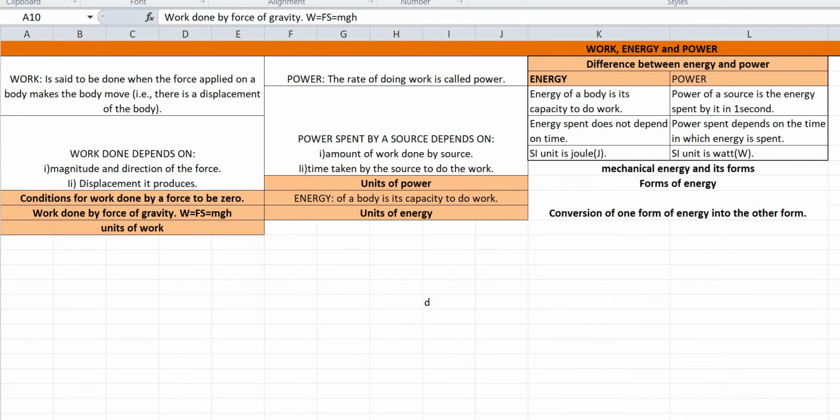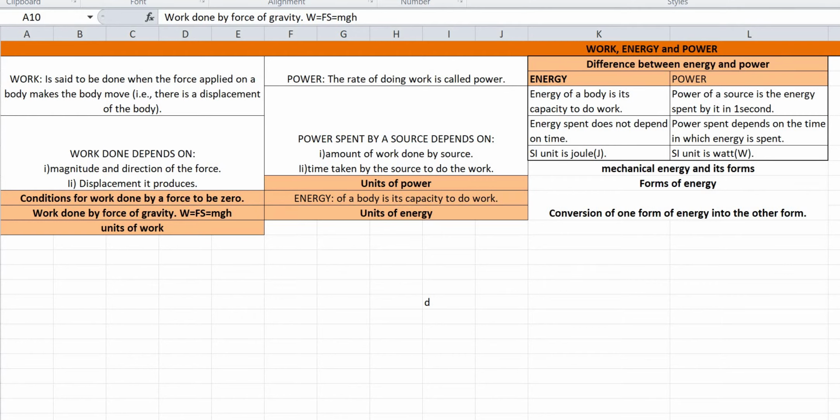So we'll take an example. If we have two coolies, coolie A and coolie B. If coolie A takes 1 minute to lift a load to the roof of a bus, while coolie B takes 2 minutes to lift the same load to the roof of the bus, the work done by both of them is the same, but the power spent by coolie A is twice the power spent by coolie B, because coolie A does faster work, that is, in less time.